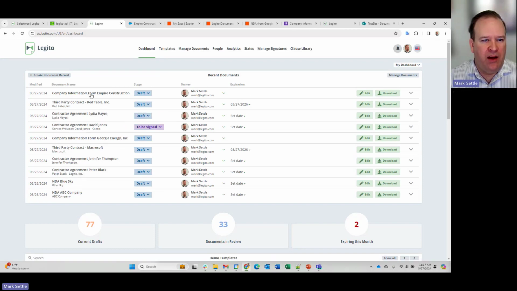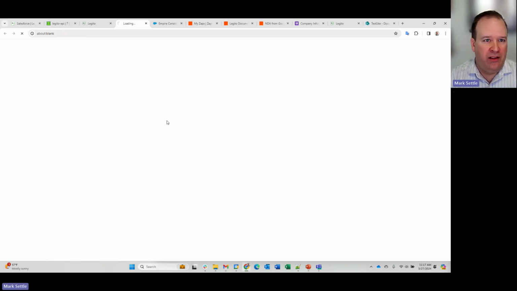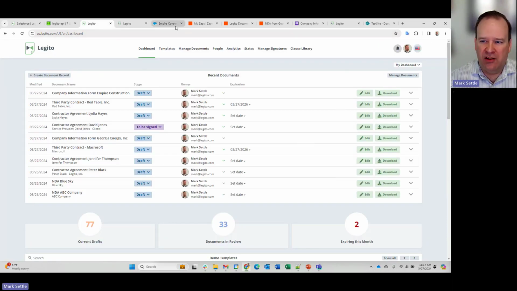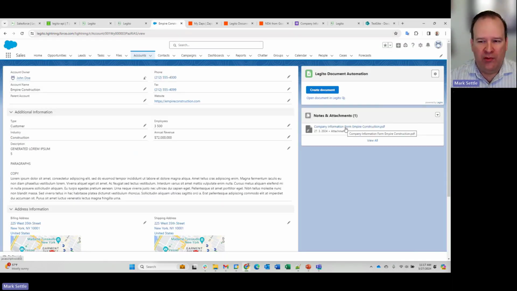We can see right away, I've actually got my form. It obviously passed through some data because it passed through the name. Here we'll edit it, and we can see that it actually created the form in Legito, passed through the data from Salesforce into this document. And I think that's an Adobe plugin issue that's happened to me for opening up this PDF in the notes and attachments. So it attaches that PDF right back.